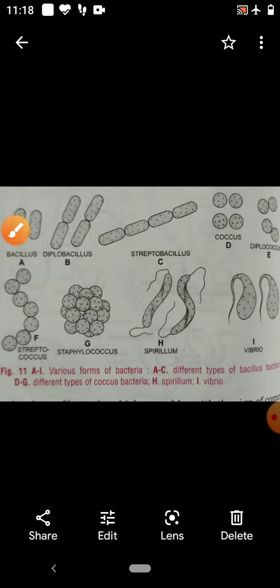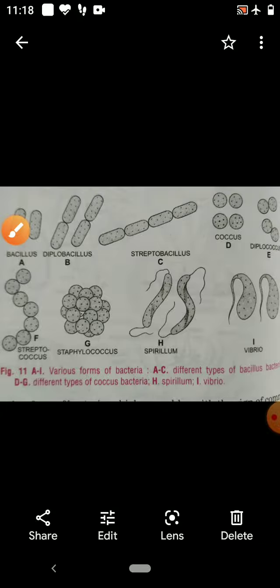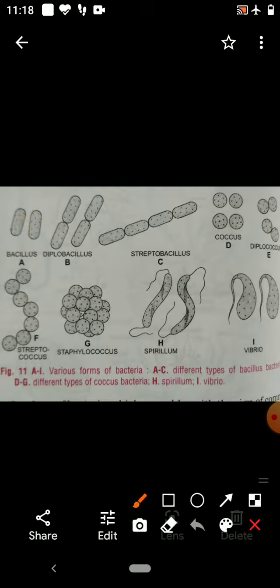First, you see the classification of bacteria on the basis of shape. On the basis of shape, bacteria are divided into many groups. Some bacteria are rod-shaped.